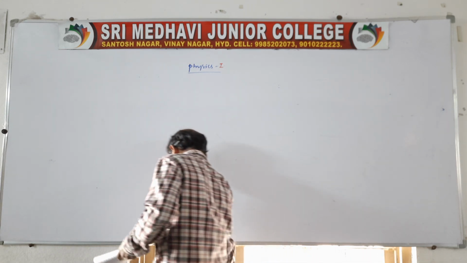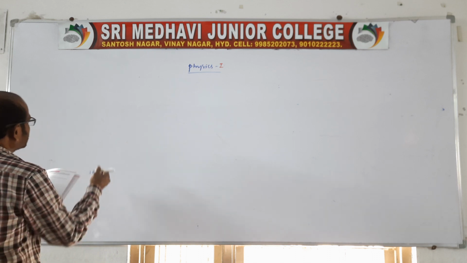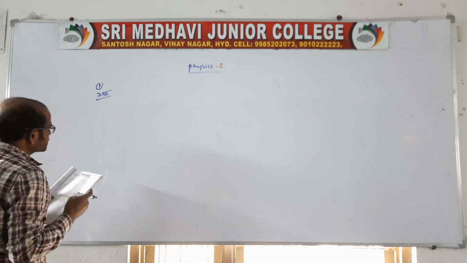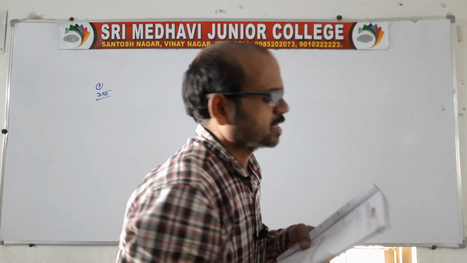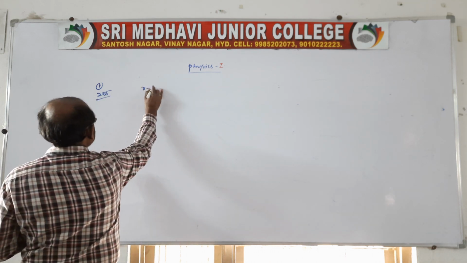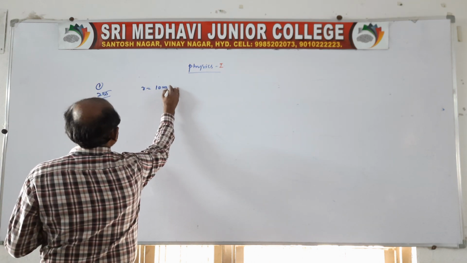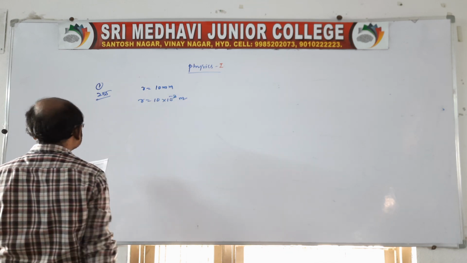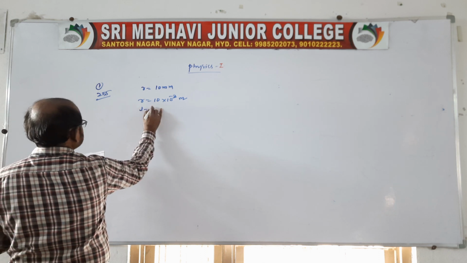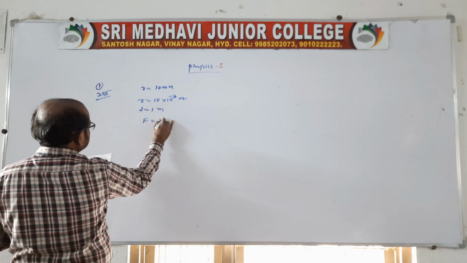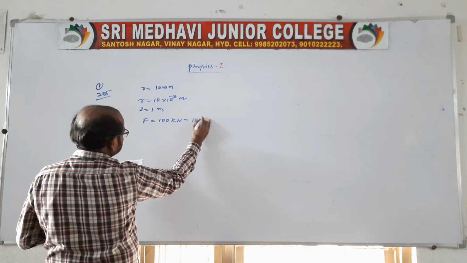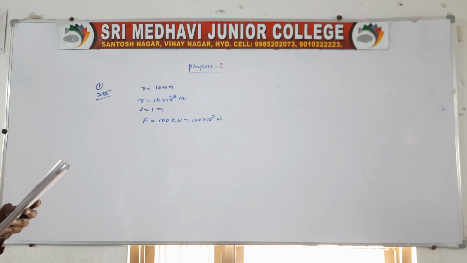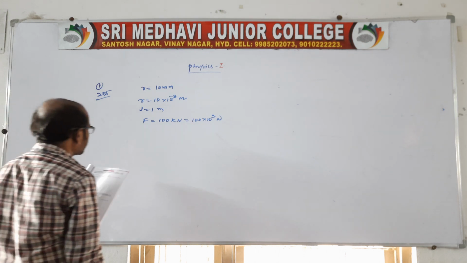Yeah, look at this one. Same question, question number 1, page number 255. The given is a structural steel rod with radius r equal to 10 mm, so r is equal to 10 into 10 power minus 3 meter. The length of the wire is given as 1 meter. Force is equal to 100 kilonewton, so 100 into 10 power 3 newtons. We need to calculate the stress, elongation, strain of the rod and Young's modulus.